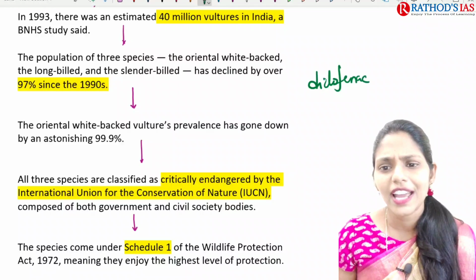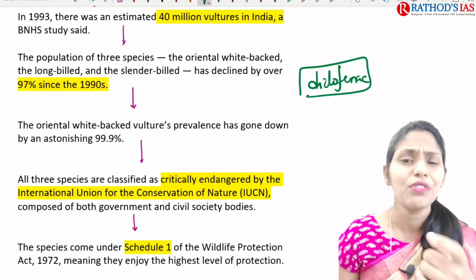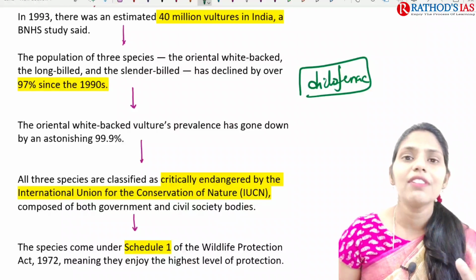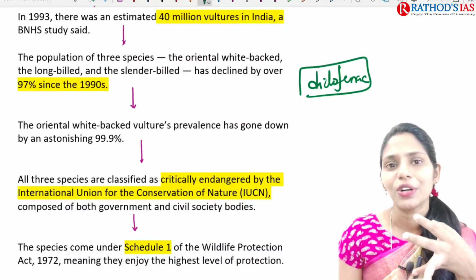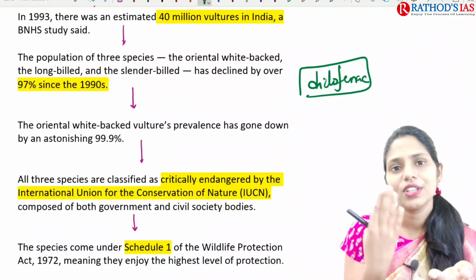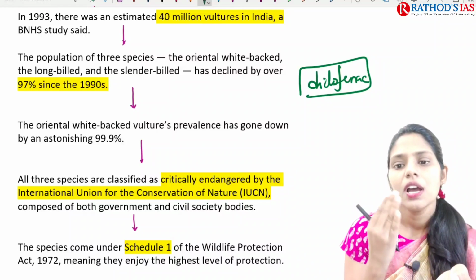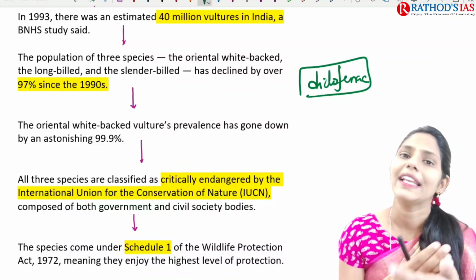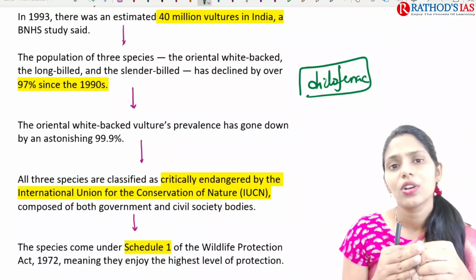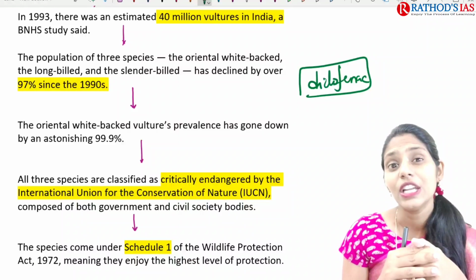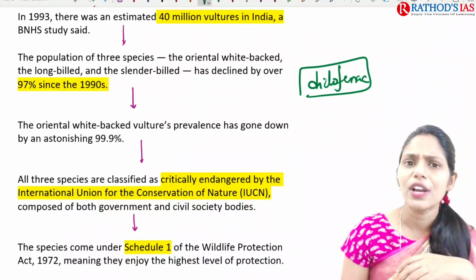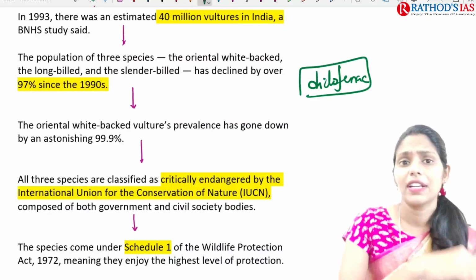So what is this diclofenac? If you are having any body pains, have you ever gone to any RMP or to any hospital to take an injection? They will give an injection like aceclofenac or diclofenac. If you take any painkiller tablet strip, you will find a combination of paracetamol plus diclofenac or tramadol or aceclofenac. This diclofenac and aceclofenac cause kidney failure or kidney injury in these vultures. So you will be getting a doubt: how does this diclofenac, which is present in the medical shop, affect these vultures, right?